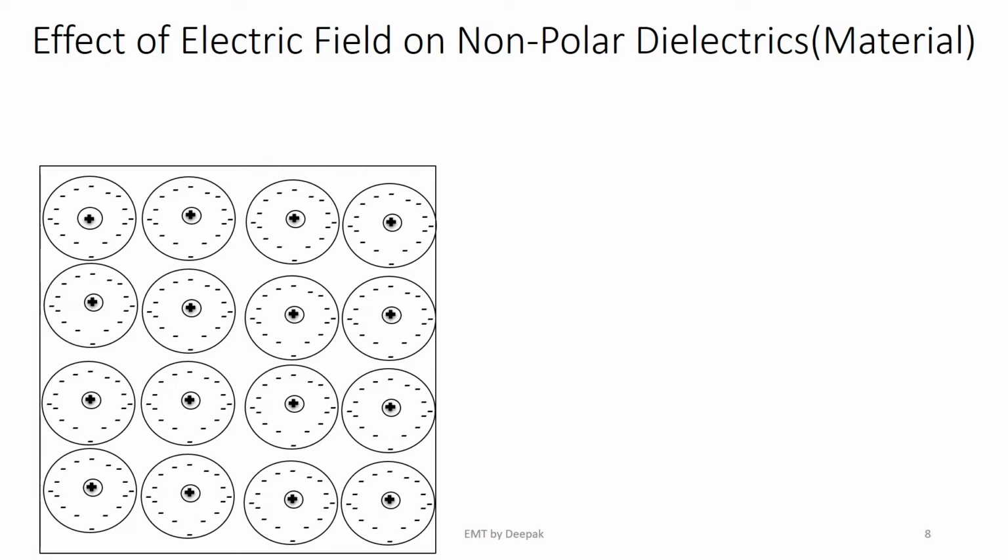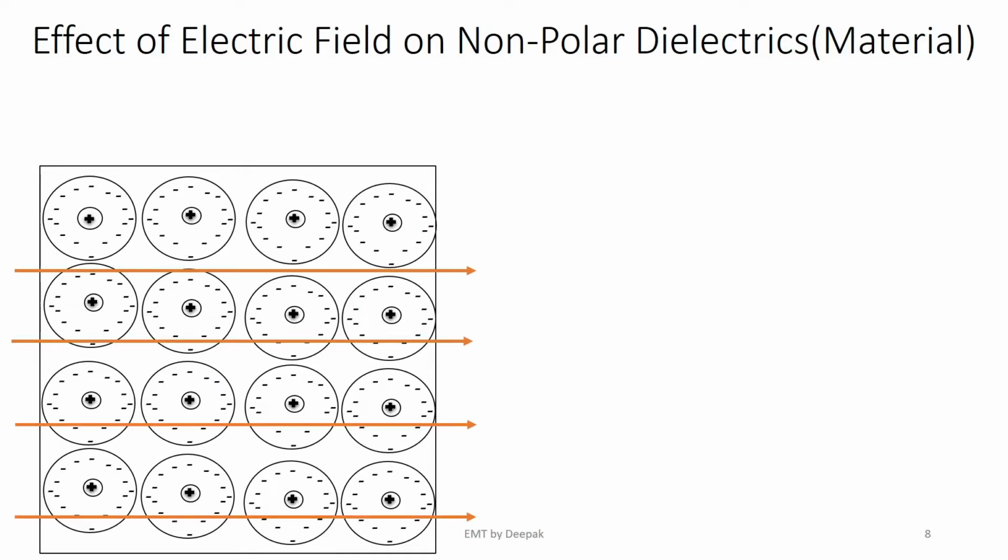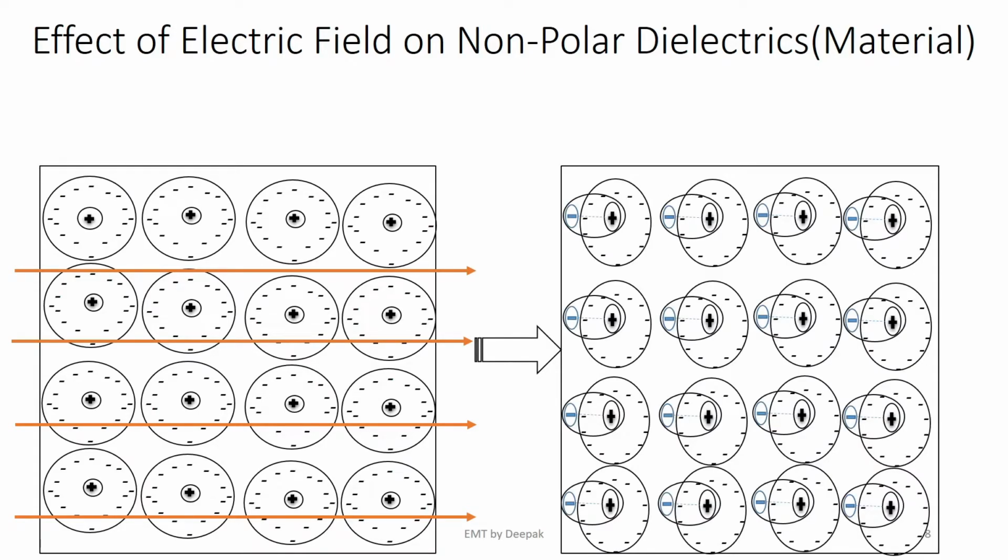If I look at the bigger picture on what is happening here, any dielectric material is not just made of one atom, right? So it is made of multiple atoms. So if I consider the multiple atoms here, upon application of electric field, each atom would turn into a dipole. This process of creating dipoles out of atoms is called polarization. Why the name polarization? Because these are neutral, but now I have given some polarities, therefore the name polarization.